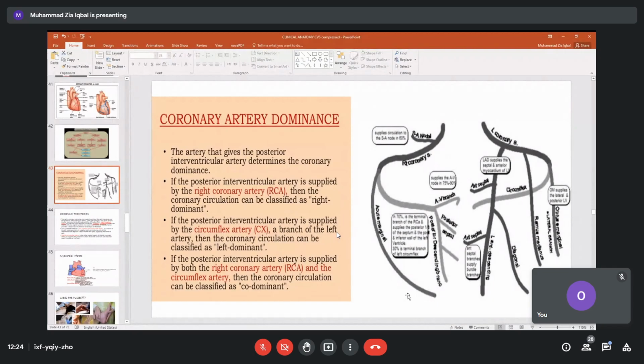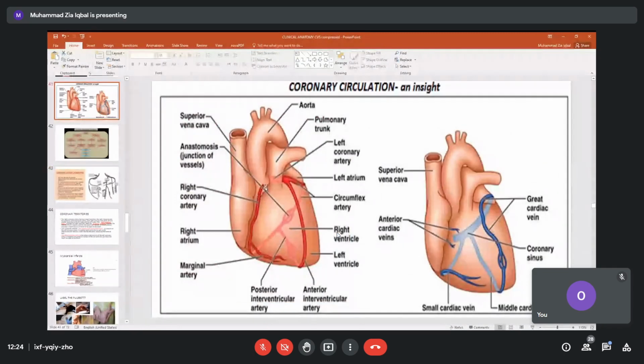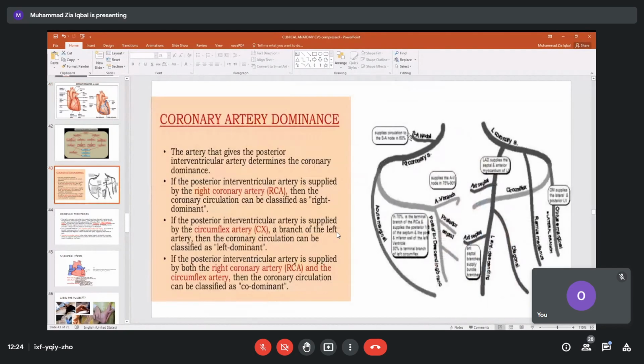Again, the right coronary artery has started from the ascending aorta and runs in the right atrioventricular groove in front of the heart. When it runs, it first gives the SA node branch, then it runs down and gives the acute marginal branch to the front. Then one of the big branches goes to the back. This is the posterior descending branch. Then it will give the AV branch and posterior septal branches. Septal branches are two, three or four. So this is for the right coronary.